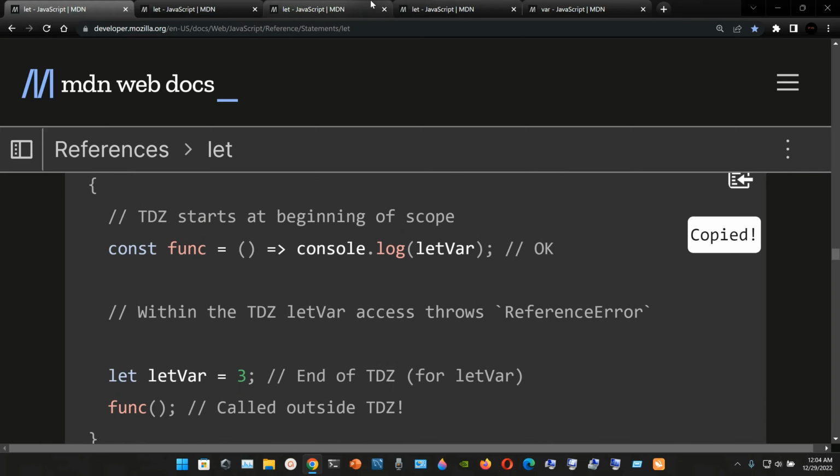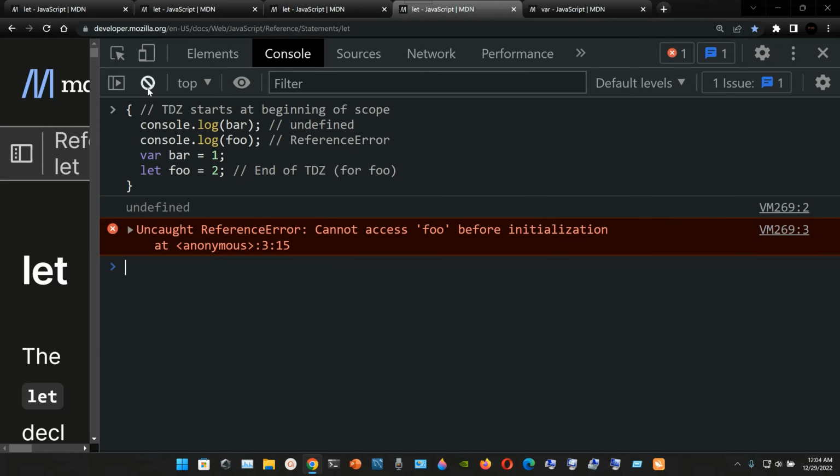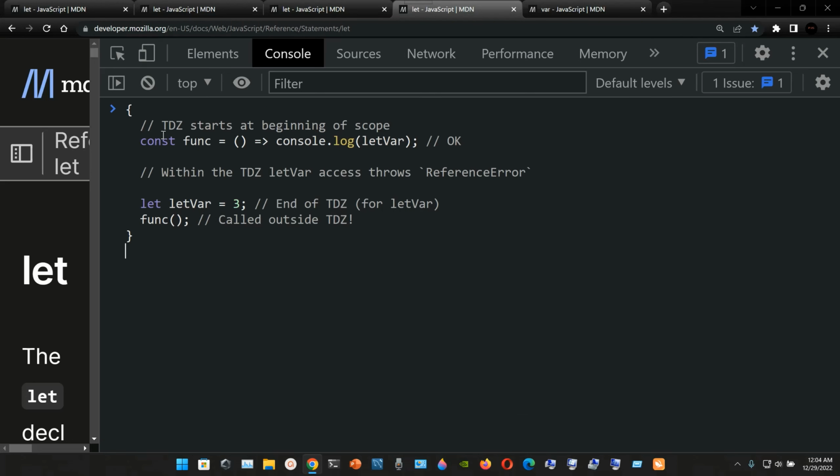So we go here, we clean it up, and this time we have the curly braces here. TDZ starts at the beginning of the scope. So you have the constant declaration, we have this function named func, and we have an arrow function. To the left of the arrow we have an empty set of parentheses.